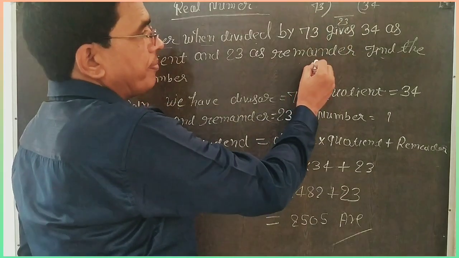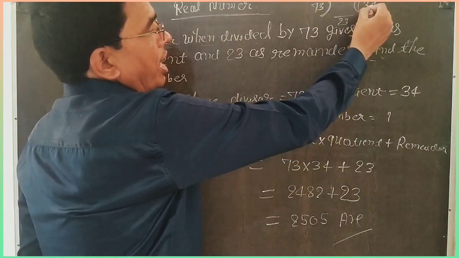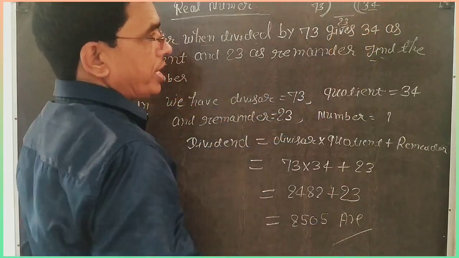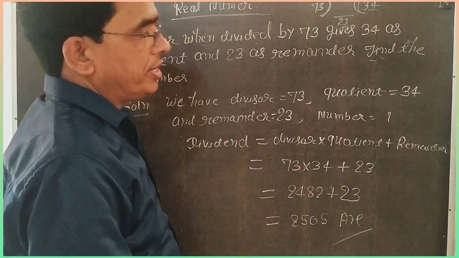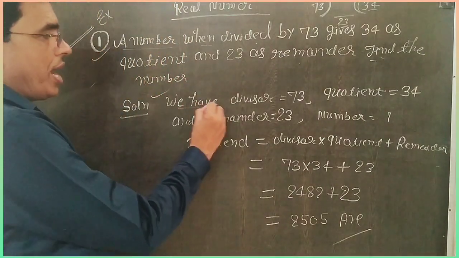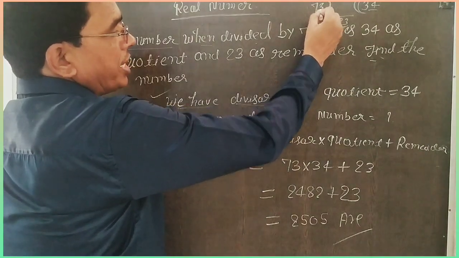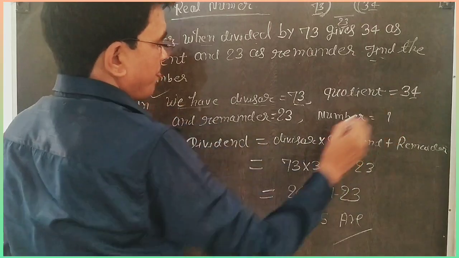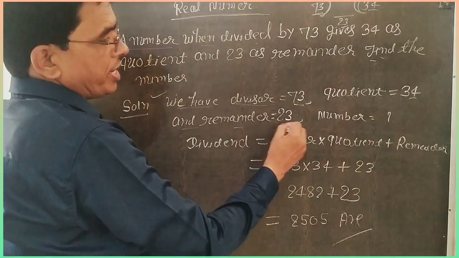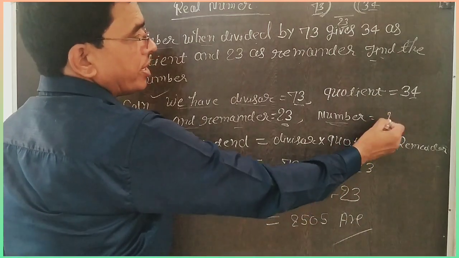You have to find a number. That means when you divide 73 by a number and get quotient 34 and remainder 23, then it is clear you have to find the dividend. So I write here: divisor is equal to 73. That number which divides is called the divisor. So divisor is 73, quotient is 34 and remainder is 23. Your question is, what is the number? What is the number means what is the dividend?